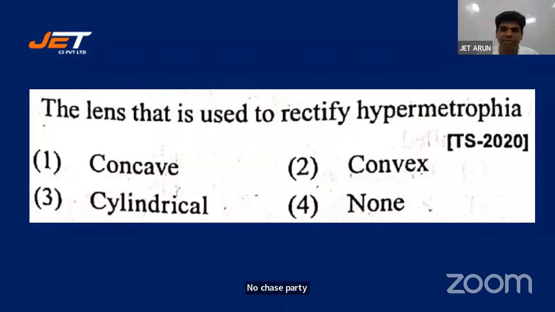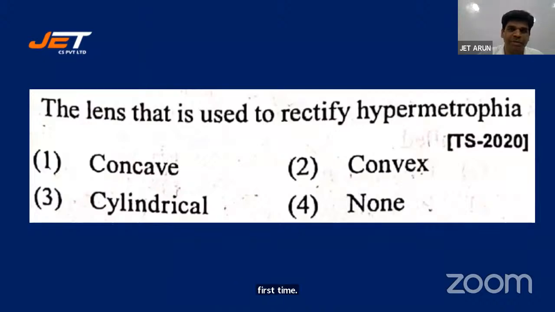The lens that is used to rectify hypermetropia is... Which lens is used for correction of hypermetropia? Which lens do we use to rectify hypermetropia? 2, 1, 3. 3 is also an option. Okay. Yogita says 2. Bhavita says 2. Akhil says 2. Pritika says 2. Manohar says 2. Rakesh says option 2. Okay, Rakesh is answering for the first time. Okay, good, Rakesh. Make an attempt.